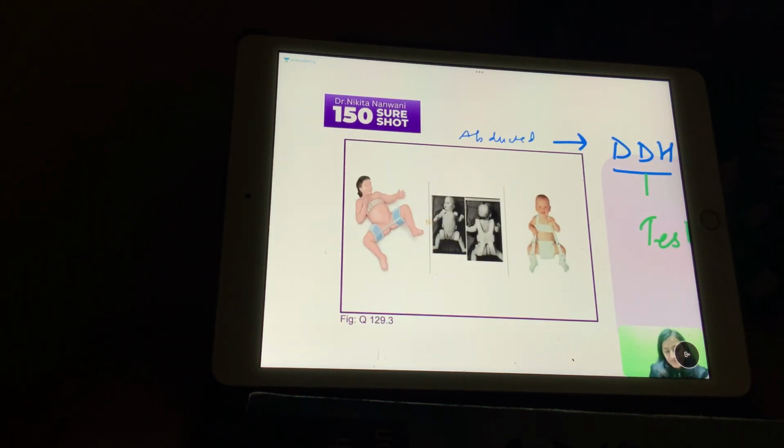The various splints that we are seeing here. First one, which has the straight band connecting the 2 thighs. It's a straight band connecting the 2 thighs.